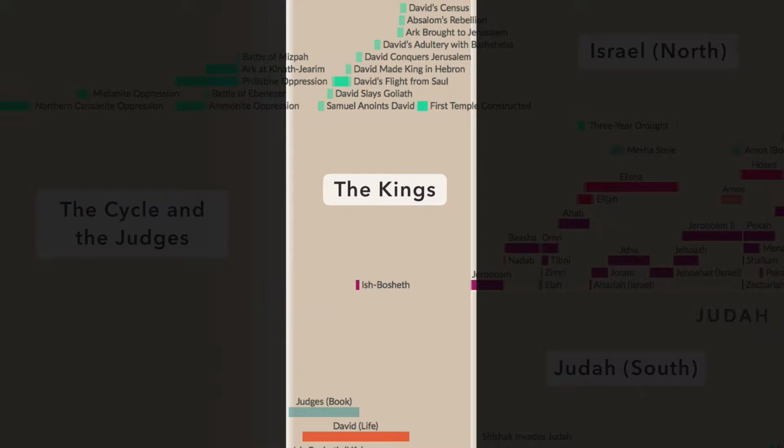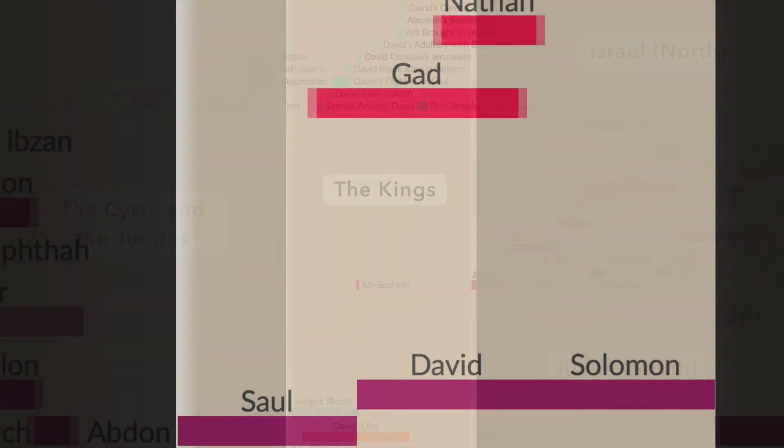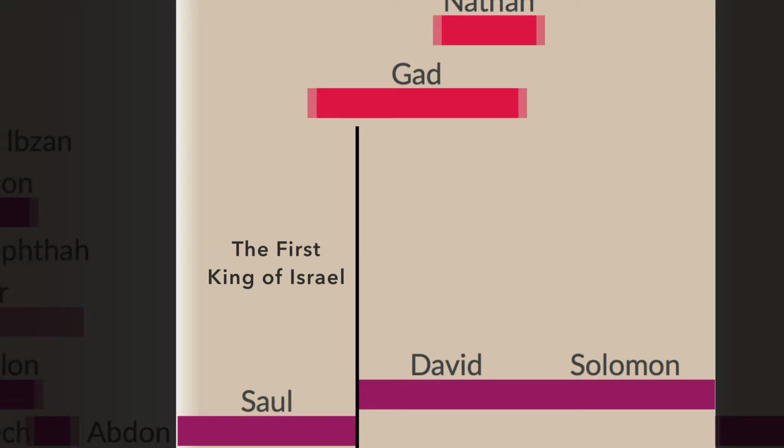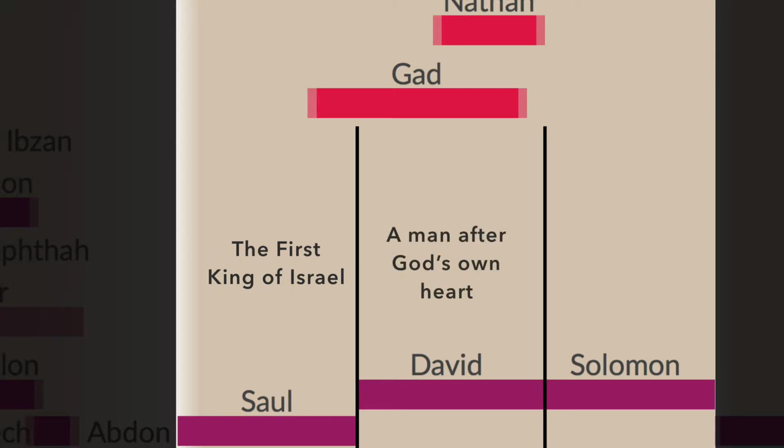We're going to do a full treatment of it in part 2 of the course. But I wanted to do a quick overview of this time because there are 3 kings of the United Kingdom who are significant. And they are, of course, Saul, who is the first king of Israel, followed by David, who is called a man after God's own heart in the text. And then we have David's son, the first, really and only heir. Well, not really, there's one more, but that's when it breaks. But the heir, which is Solomon, and he is, of course, the builder of the temple. So you can see that these are the 3 kings of the United Kingdom.